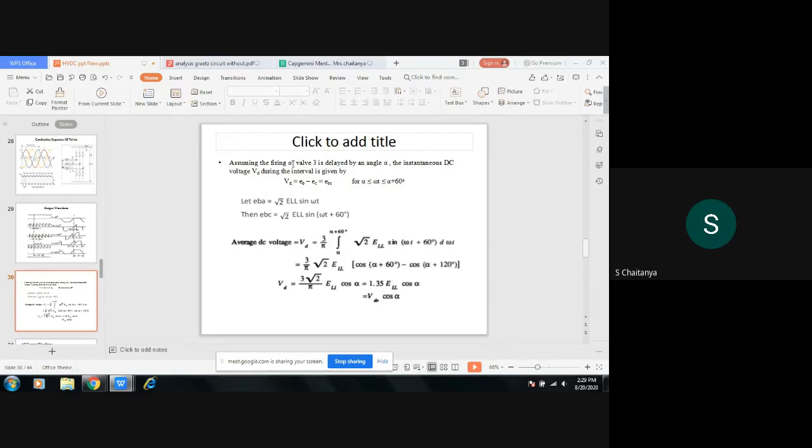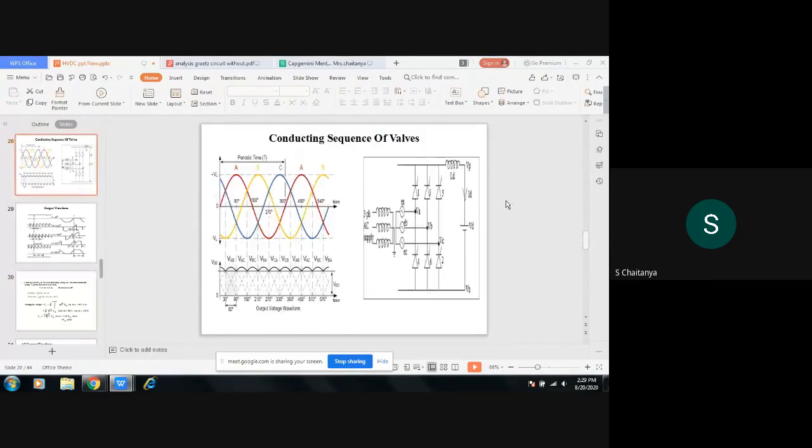So assume that thyristor 3 is delayed by an angle alpha, and the instantaneous DC voltage is given by VD is equal to EB minus EC at the instant 3 is conducting. At 150 degrees, it is conducting, right? At omega t is equal to 150 degrees, thyristor 3 is conducting from which phase?